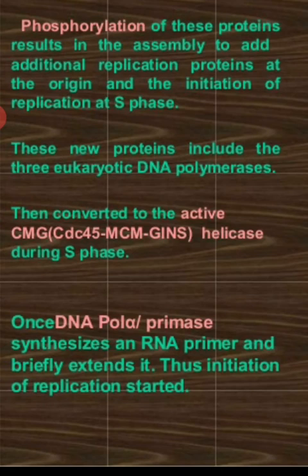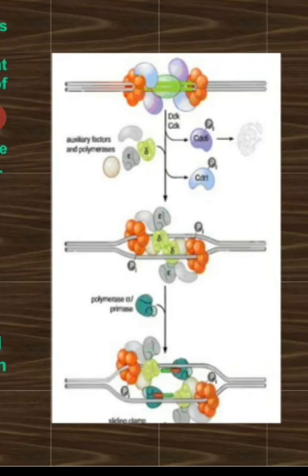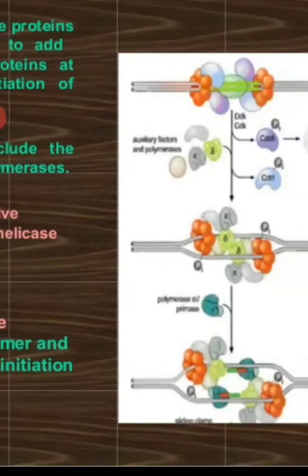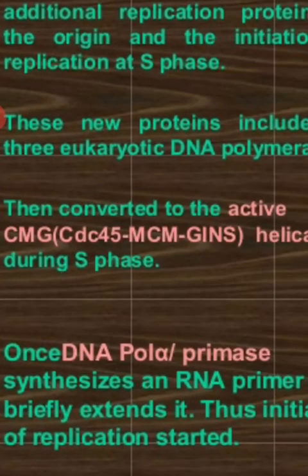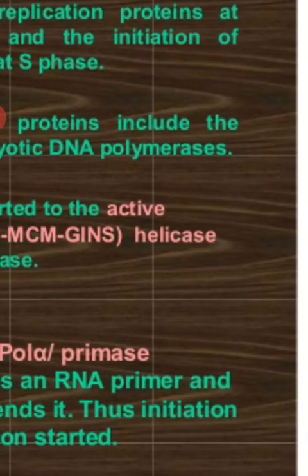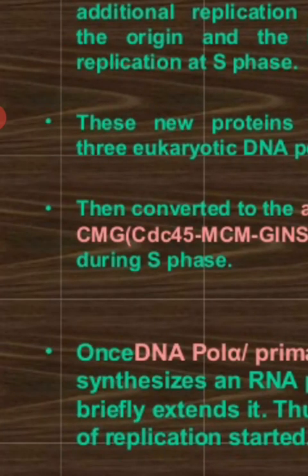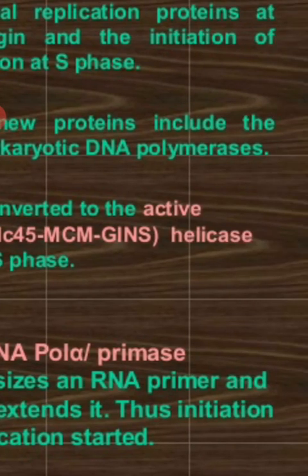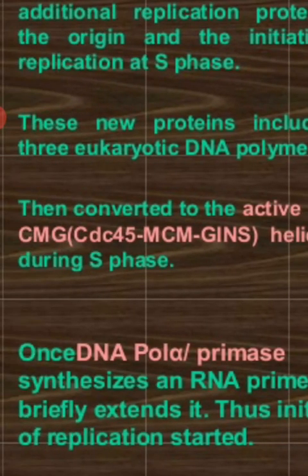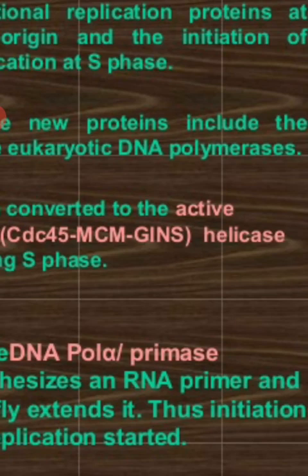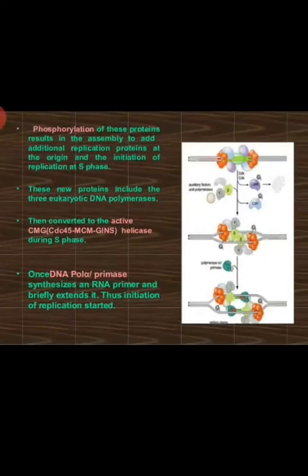These new proteins include 3 eukaryotic DNA polymerases. So then converted to the active CMG, that is helicase during S phase, and once DNA polymerase alpha and primase synthesizes an RNA primer and briefly extends it, thus initiation of replication starts.